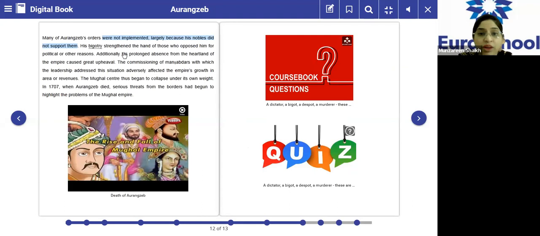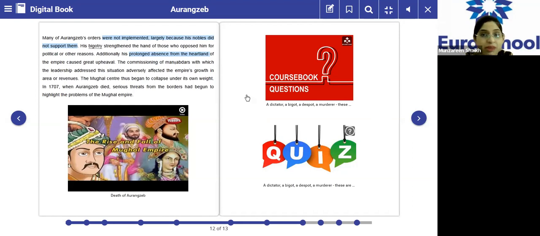Additionally, his prolonged absence from the heartland of the empire caused great upheaval. So one reason was that, and the other reason was his prolonged absence from the heartland of the empire. Please underline: the commissioning of the Mansabdars, with which the leadership addressed this situation, adversely affected the empire's growth in areas and revenues.